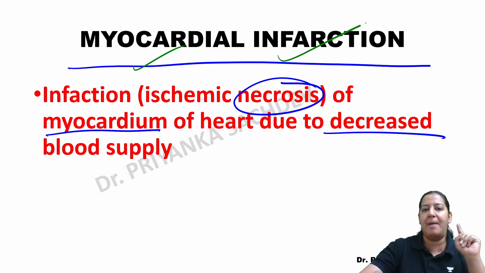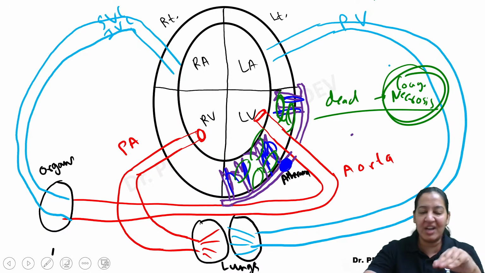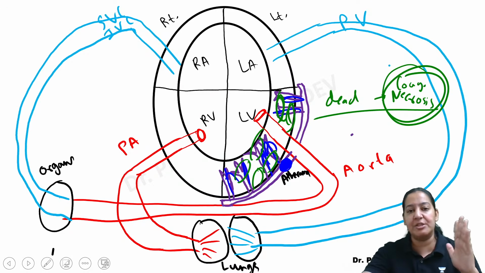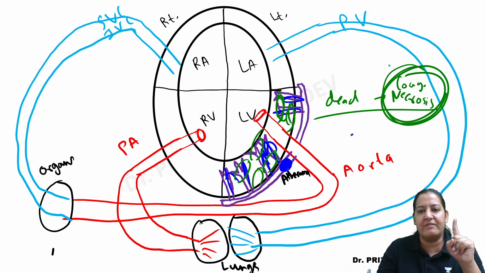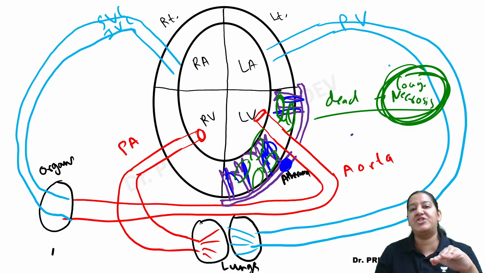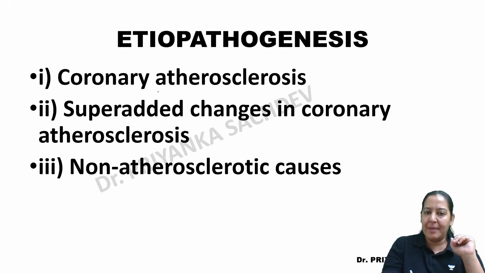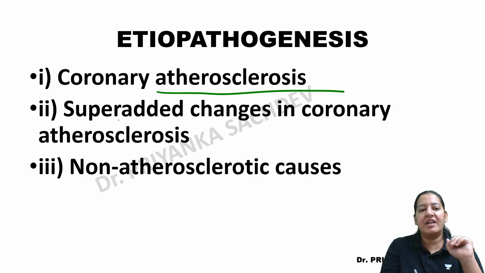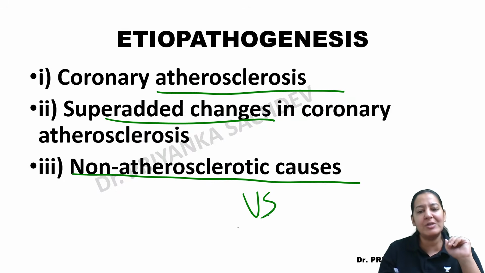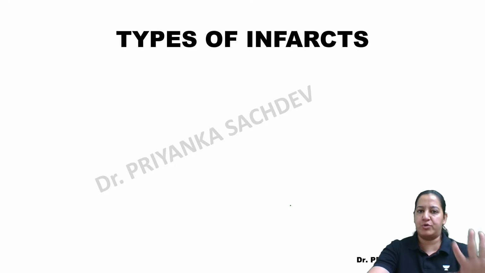That is known as MI, and it is irreversible. Like angina, it is not reversible. Once necrosis occurs, it is irreversible. So it is persistent ischemia, not transient ischemia like angina. You got my point? Etiopathogenesis is the same as that of angina. It can be atherosclerosis in one of the coronaries, thrombosis in one of the coronaries, or non-atherosclerotic causes, meaning vasospasm of one of the coronaries, but the obstruction is complete.